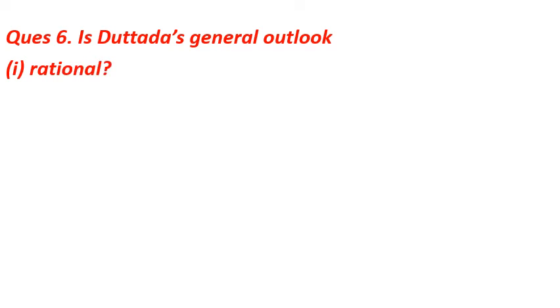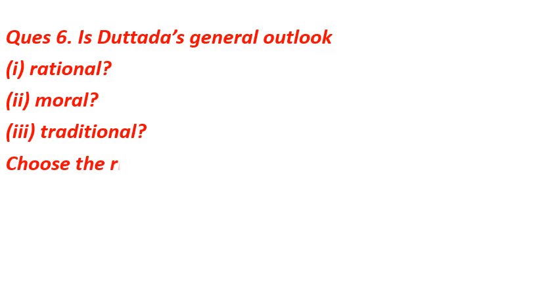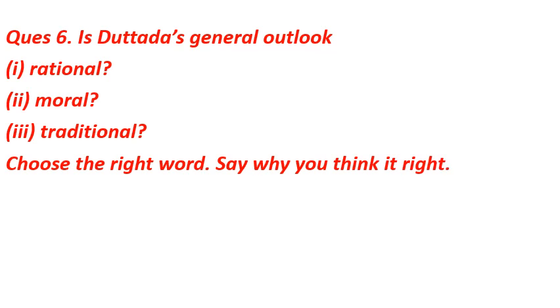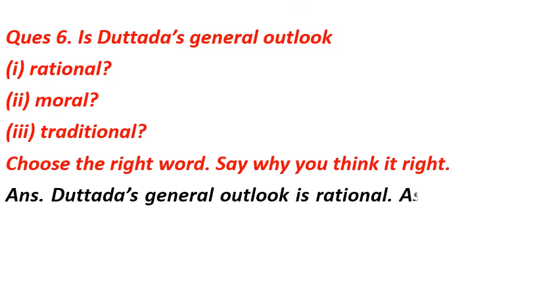Question number 6 is the Datta's general outlook number 1 rational, number 2 moral, number 3 traditional? Choose the right word. Say why you think it right. The answer of the question is the Datta's general outlook is rational.